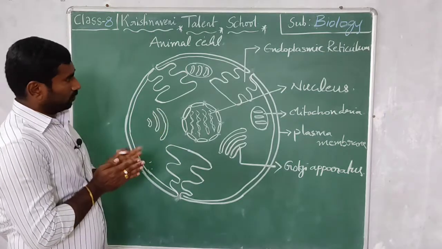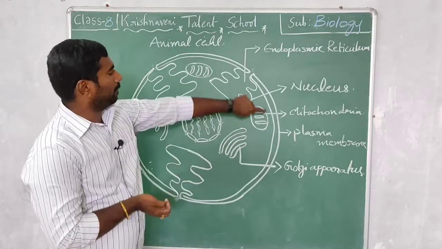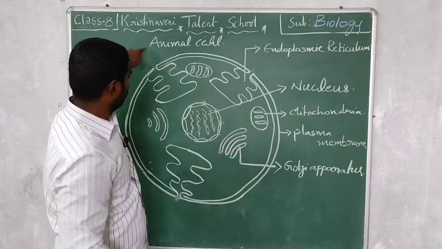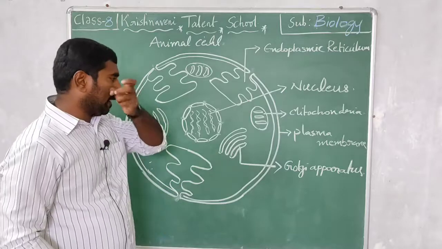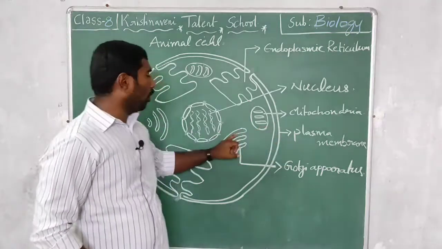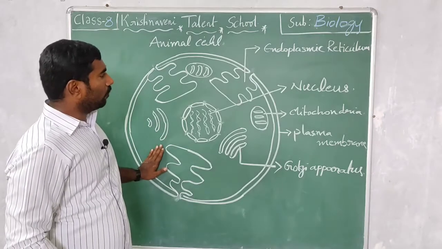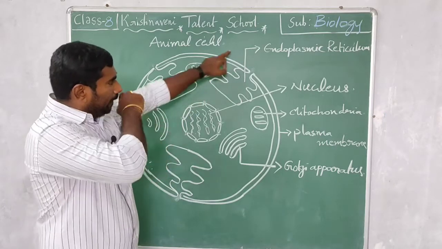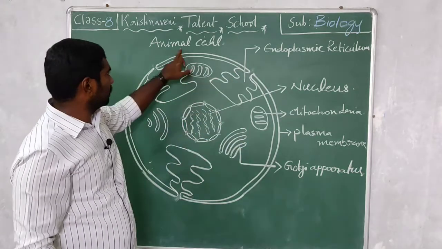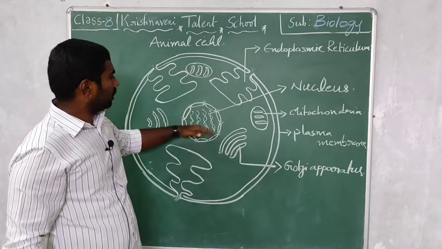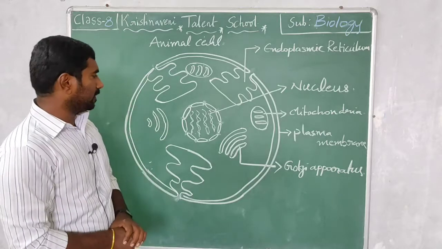Now let's come to the plasma membrane. The plasma membrane is the covering layer that surrounds the animal cell. It protects the cell organelles present in the cell body. What are the cell organelles here? The endoplasmic reticulum, mitochondria, Golgi apparatus, and the nucleus. These are the cell organelles present in a typical animal cell.